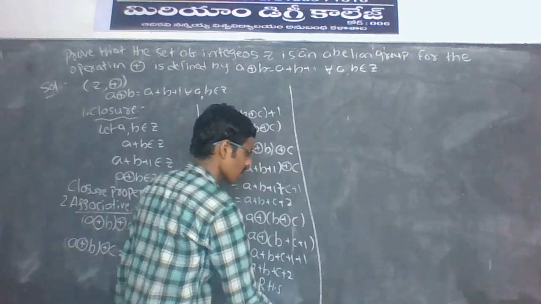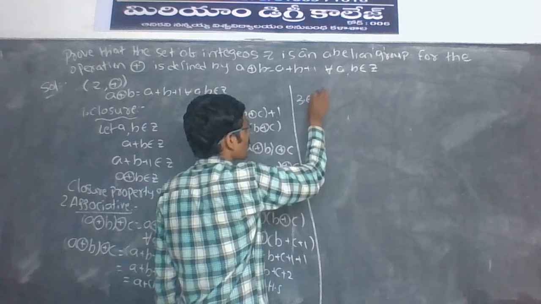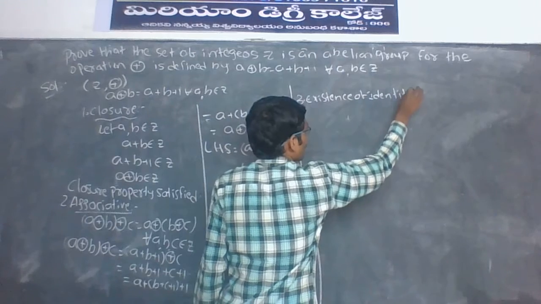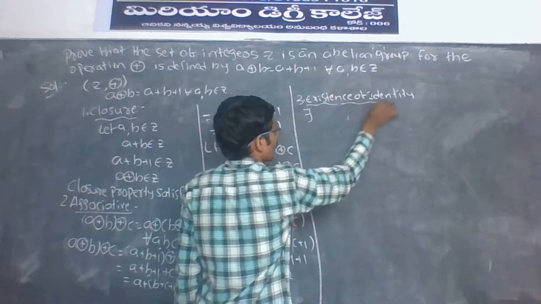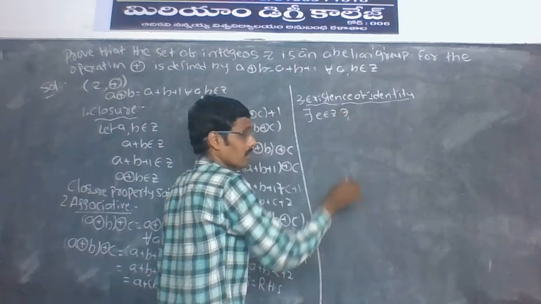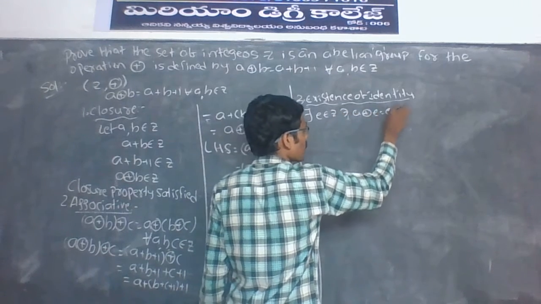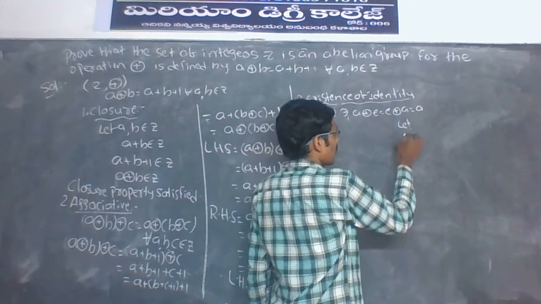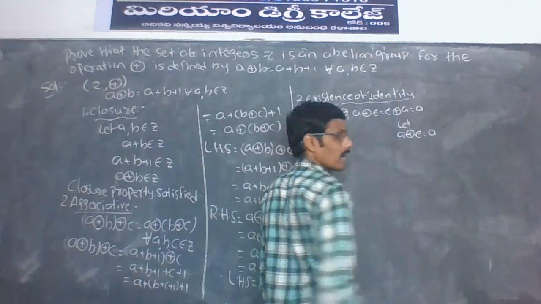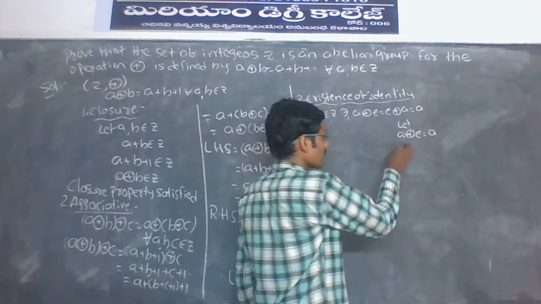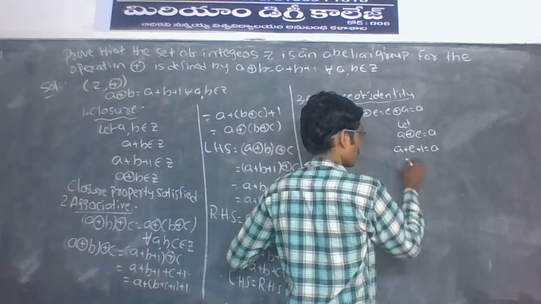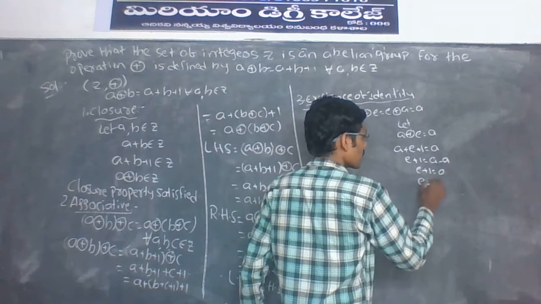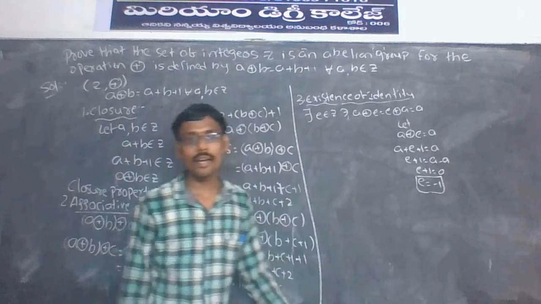Next, third one, existence of identity. Formula: there exists e belongs to Z such that a ⊕ e = e ⊕ a = a. Let a ⊕ e = a. a ⊕ e can be written as a + e + 1 = a. So e + 1 = a − a, e + 1 = 0, e = −1. So e = −1 is the identity element.